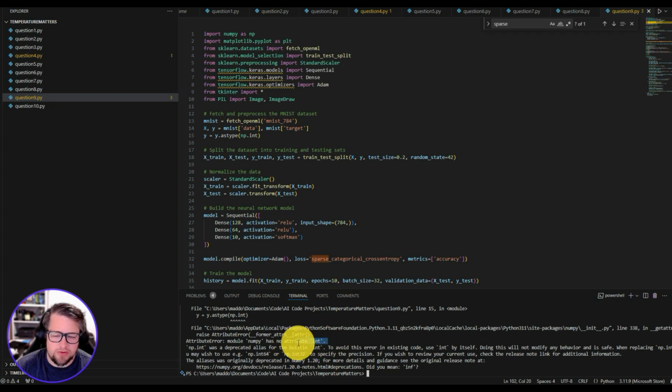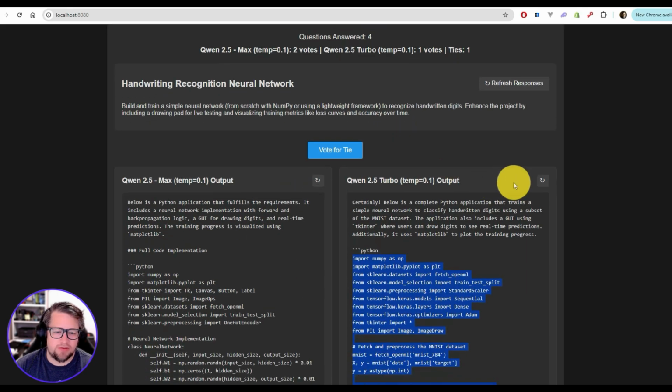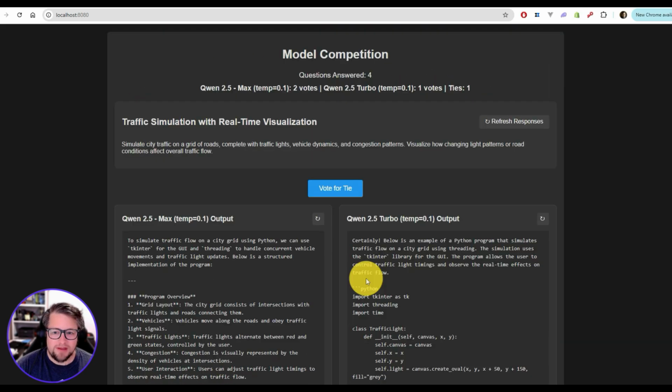NumPy has no attribute int. Okay, that's a bummer. Both of those are a failure. So let's go ahead to the next question here.